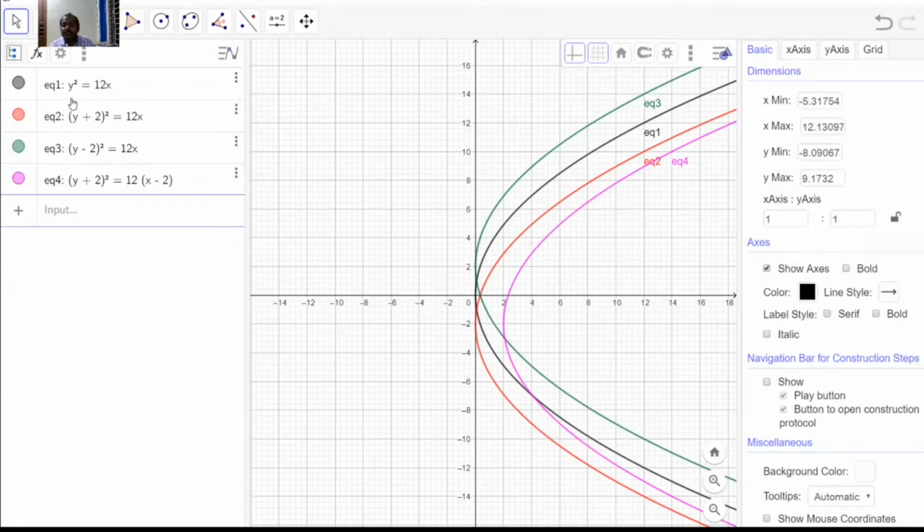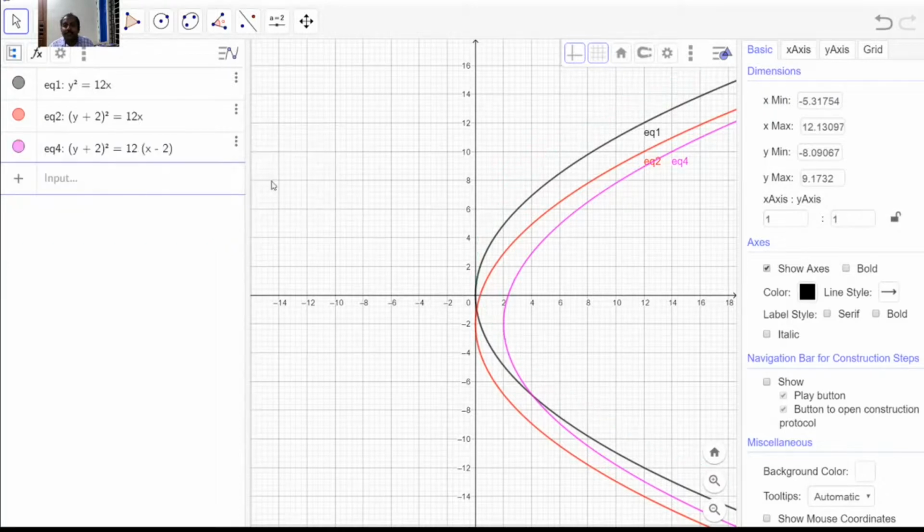When 2 is added to y, it is moved down. So this parabola is moved down. After that, on that parabola, 2 is subtracted from the variable x, so it will move towards the right.